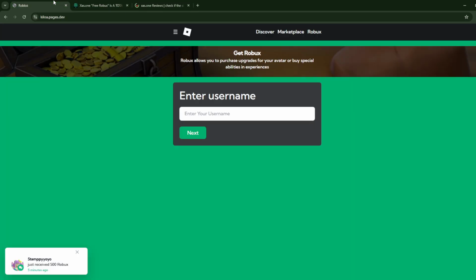So please do not enter in your username or any information in Xas One, or this page or whatever it redirects you to. This is completely a scam. There's no such thing as free Robux from websites. And yeah, that is basically it.